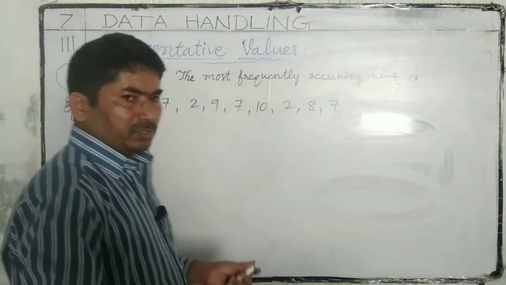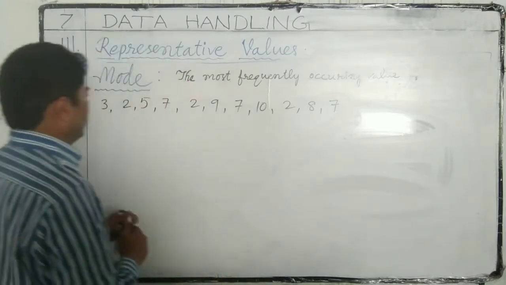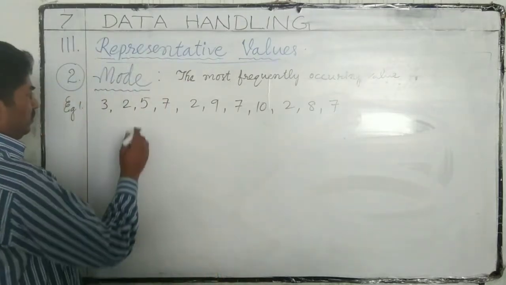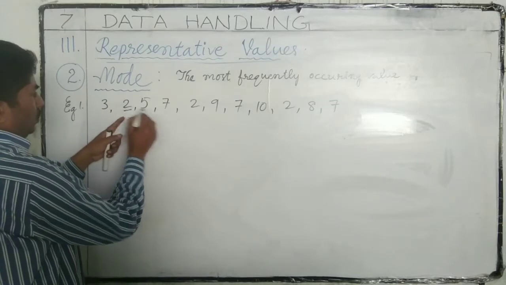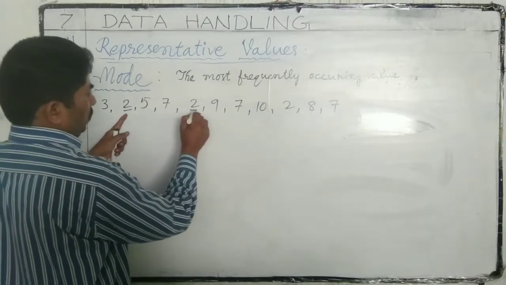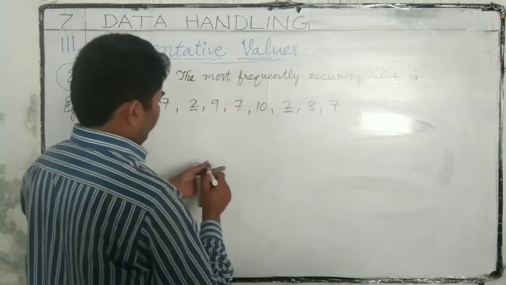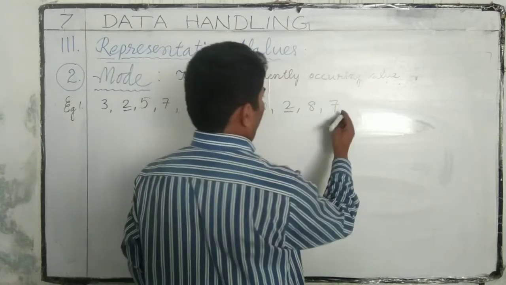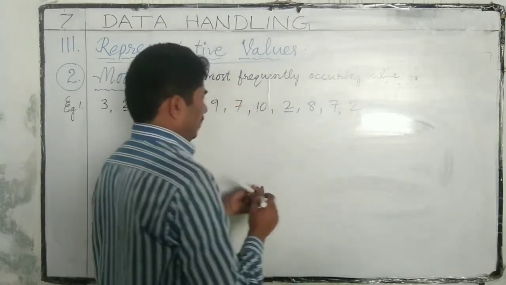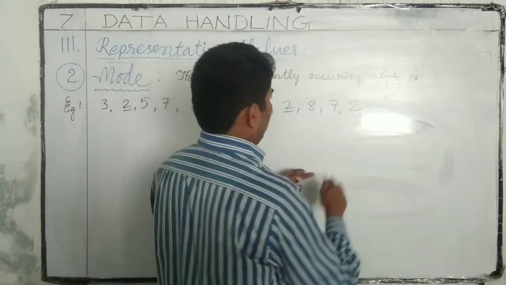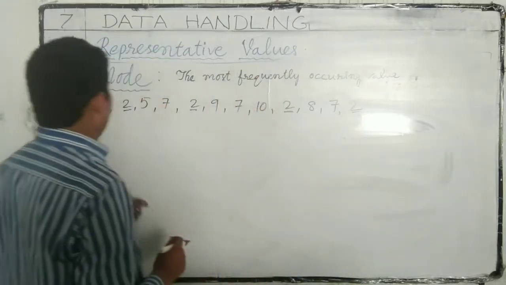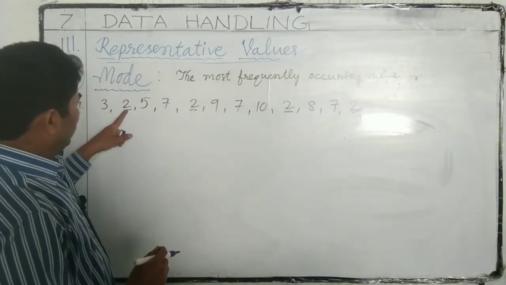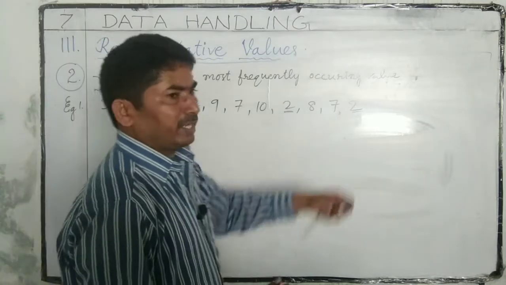If we observe this set of data, we can understand that 2 has come 1, 2, 3 times, 4 times?